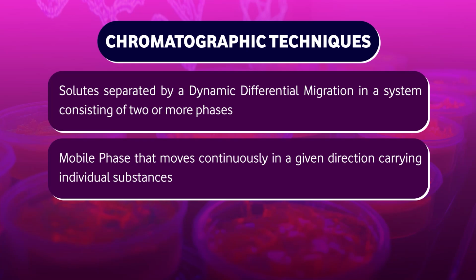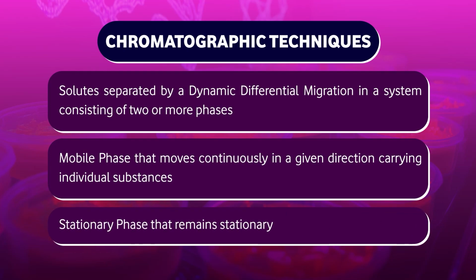The components move along with the mobile phase, which carries all the constituents of the mixture together, while the stationary phase is non-moving. It remains stationary.